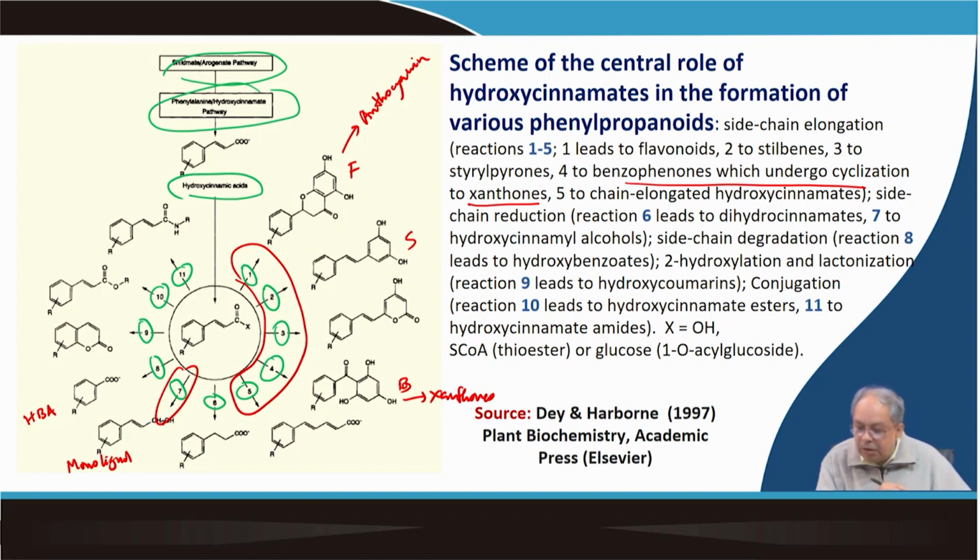Number 10 we will see in due course, and amides. So, basically this is the central role of hydroxycinnamates towards the formation of different phenylpropanoid compounds. So, these are the transformations P1, P2, P3, P4, P5. So, P is basically the hydroxycinnamic acid.